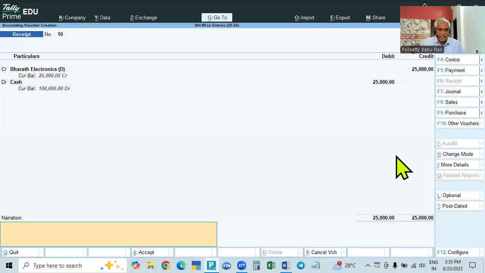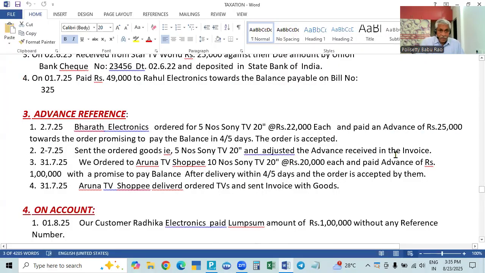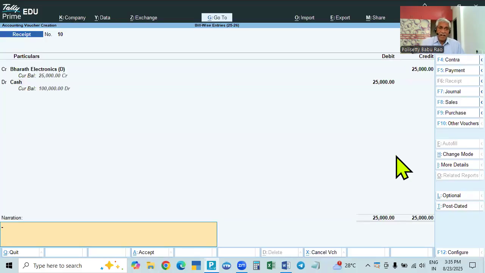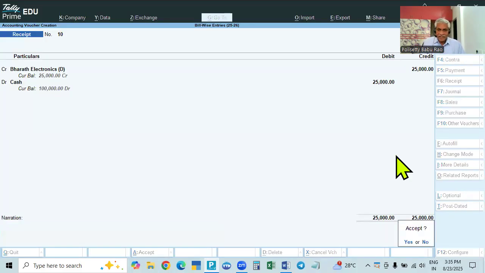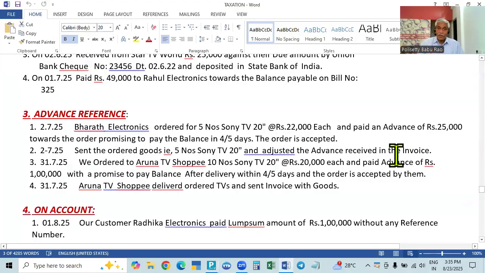So we are taking cash being advance received for sale. We are the order given to us. That means we have to sell. So against sale or advance received for sale. Okay. Right. Advance received for goods.